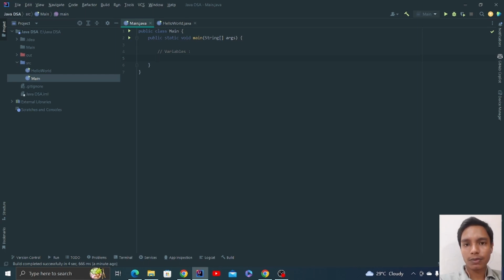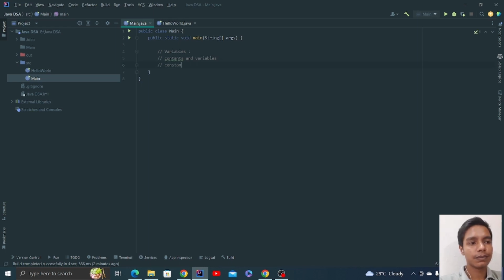If you're from a math background, or everyone has studied maths sometime in their life, in 8th or 9th grade, you might be familiar with this variable thing, constants and variables, right? There are constants and variables.